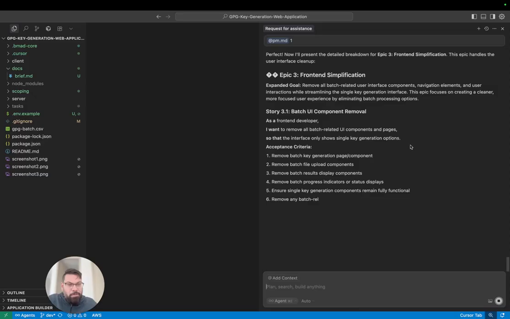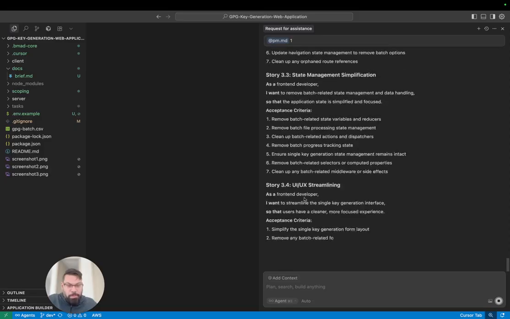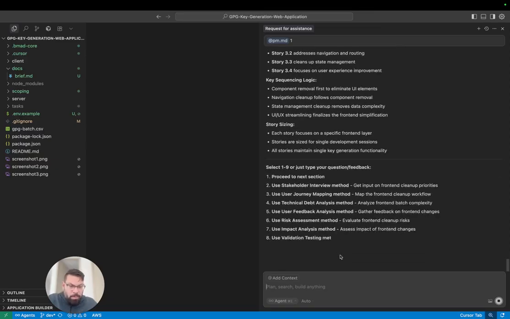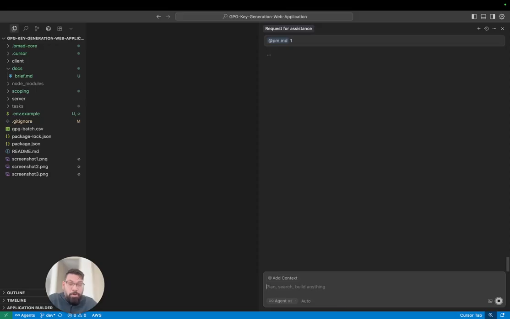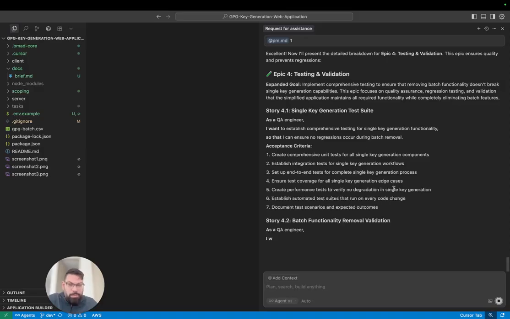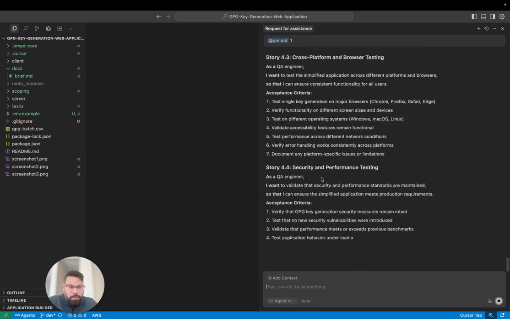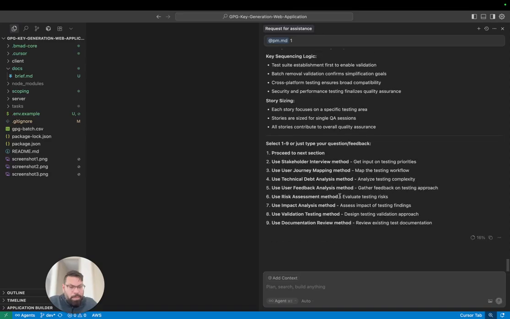So it's breaking down all of this. Now it's in this story 3, navigation and cleanup, UI UX, nice clean front ends. All right, let's continue to the next portion. As you can see, this creates an extremely robust document for what you're trying to do. Now it's going over testing and validation for your project requirements document, security and performance testing. It's auto-generating a lot of these answers because I skipped through all of it, but you get the general idea so far.